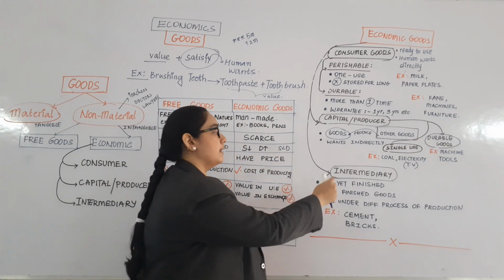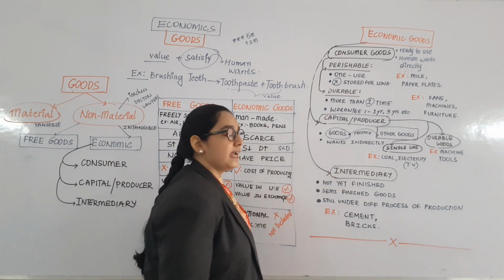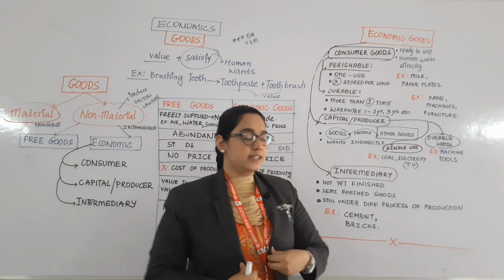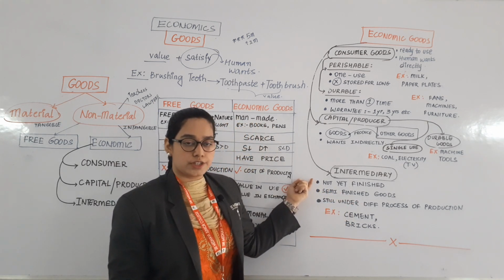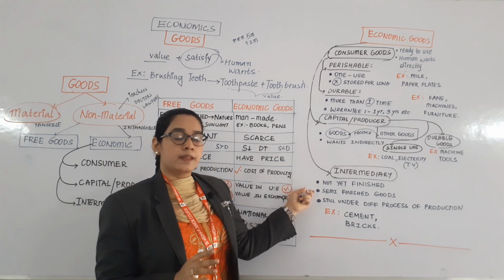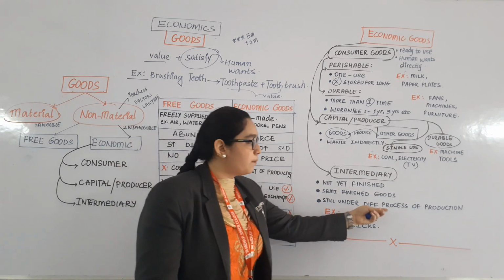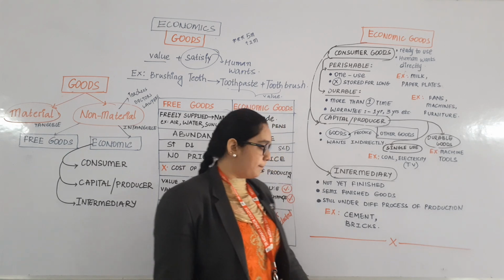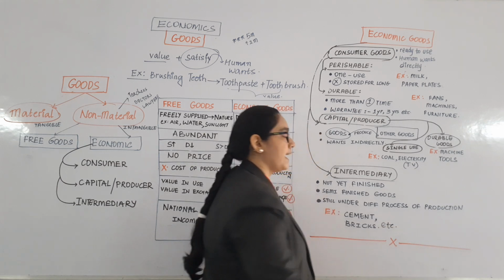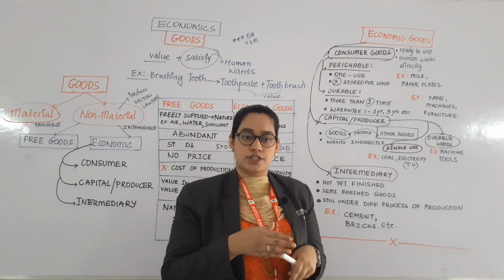The last and final type of economic goods is intermediary goods. Intermediary goods means goods which are not yet finished, or semi-finished goods. That means they are still under different processes of production. For example, cement, bricks, etc. Cement is not a complete finished product, it is semi-finished.